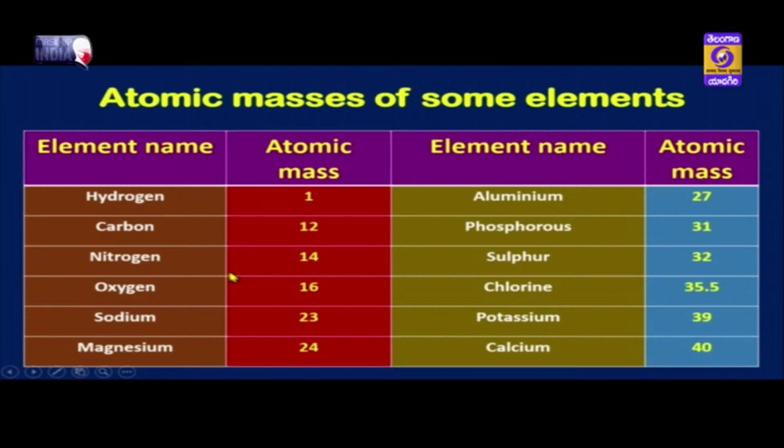These are some common atomic masses, children, for some common elements that we use usually. Children, make a note of this. For hydrogen, the atomic mass is 1, carbon it is 12, nitrogen is 14, oxygen 16, sodium 23, magnesium 24, aluminium 27, phosphorus 31, sulfur 32, chlorine is 35.5, potassium is 39 and calcium is 40. Children, we have to remember these atomic masses so that they help us in solving problems.